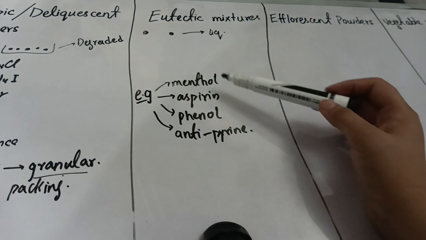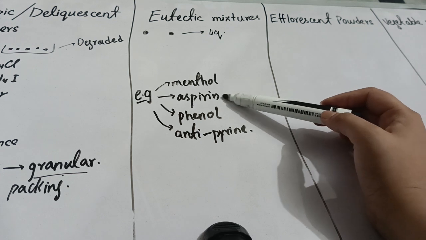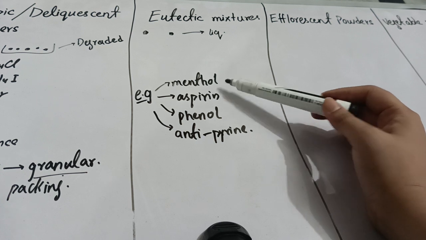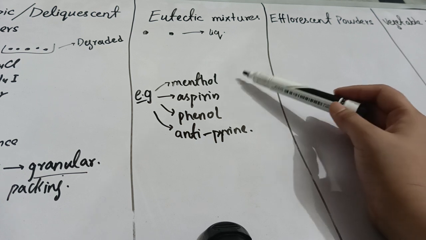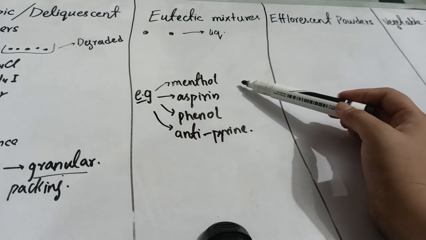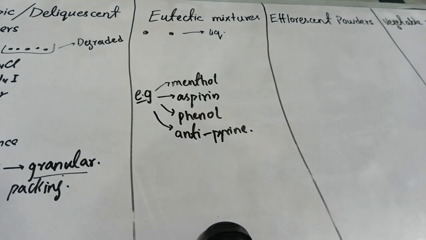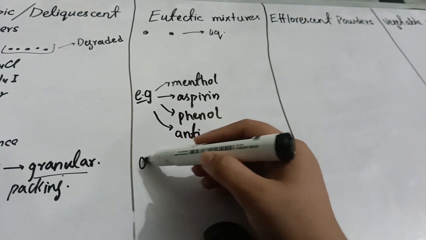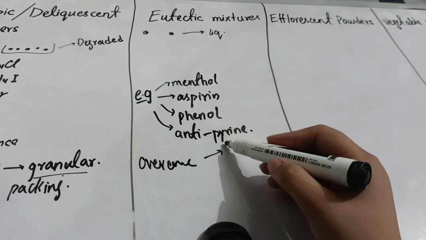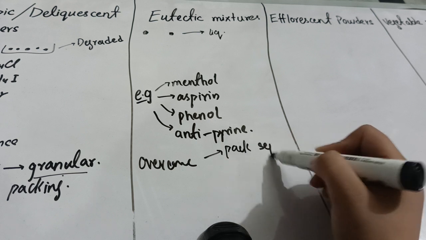So, let's suppose you are given a target of preparing aspirin powder, and you have to add menthol into it. If you add menthol into it, they both will liquefy, and your powder will be discarded and degraded. So, in order to overcome this type of problem, what will you do? First of all, you will dispense them separately, meaning you will pack them separately.